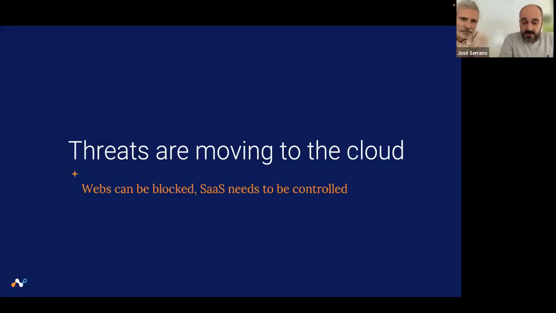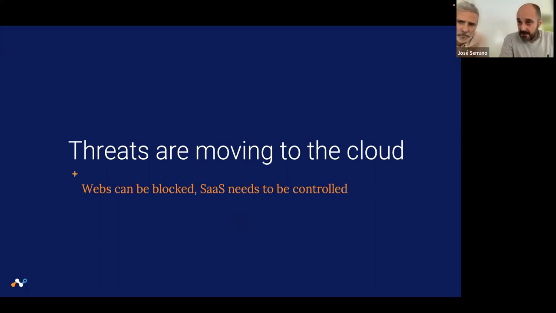So basically, as you can see, the behavior of the user is moving from web navigation to cloud applications, and basically this is critical because the web application can be blocked, and you can block an application, a web application, based on many things, or a website. It can be blocked based on the threat protection analysis, based on the categorization of that website. It can be blocked based on a threat intelligence list or reputational list.